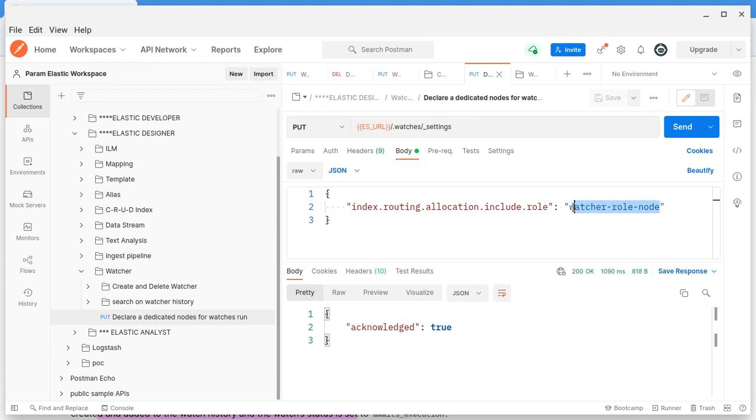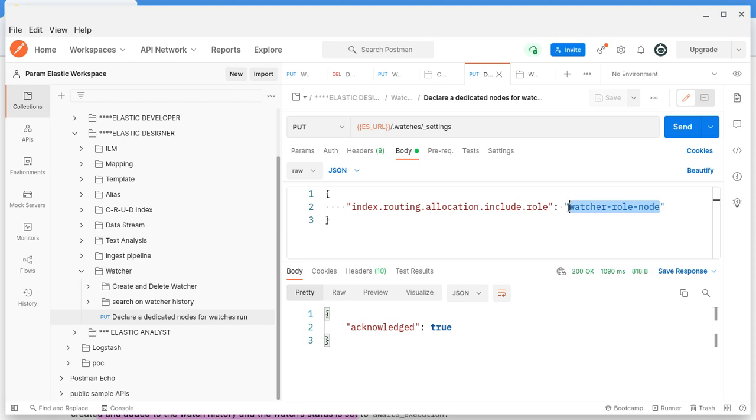By saying this, in your cluster you are having a dedicated node for watcher execution. Of course, it's up to you. If you have money and resources, then you can have a dedicated node. That is one case. The second use case is when you are executing a lot of watchers. Let's say in your cluster you are ingesting a large volume of data every second, and you are executing a lot of watchers as well. Then obviously it has to be separate, right? Otherwise your cluster may not be stable or responsive.